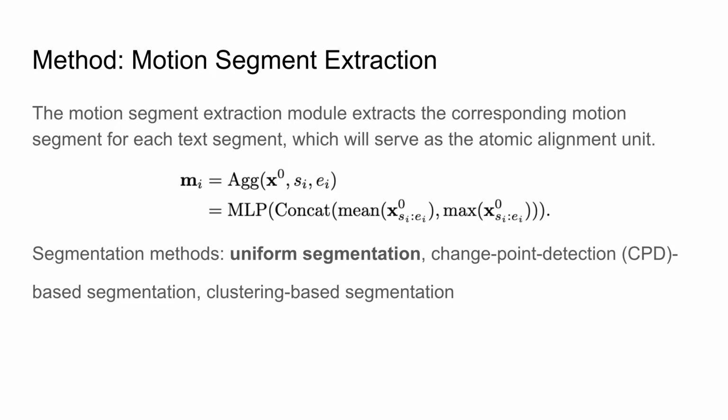Next, the motion segment extraction module partitions the generated motion sequence into corresponding segments. We explored different strategies, including uniform segmentation, change point detection, and clustering-based segmentation. We found that uniform segmentation provides the best overall performance.